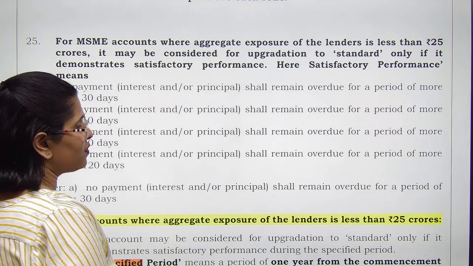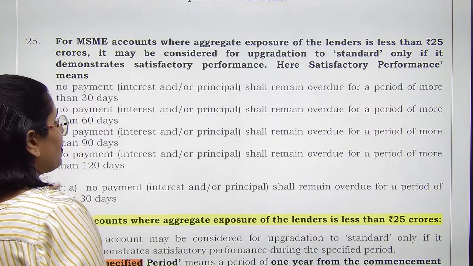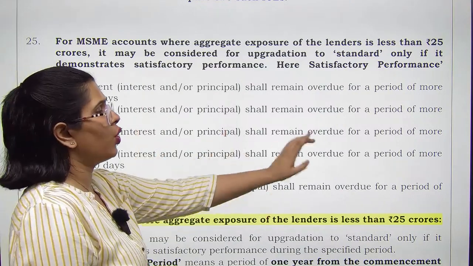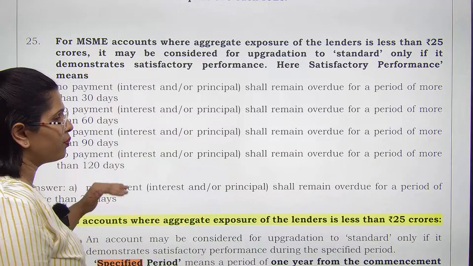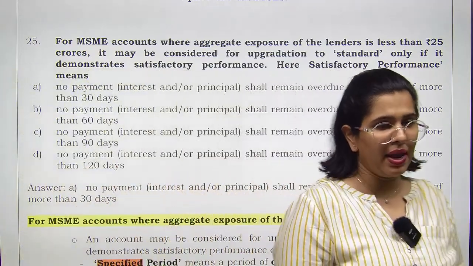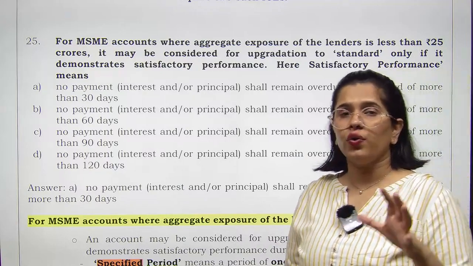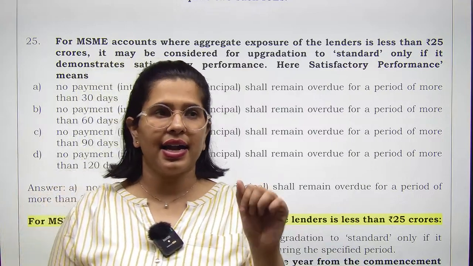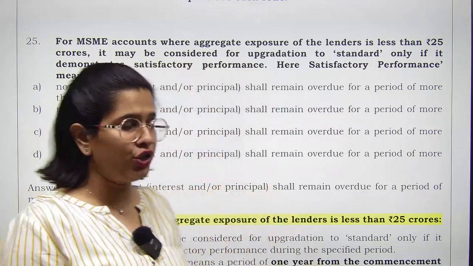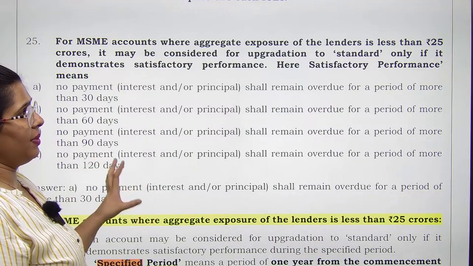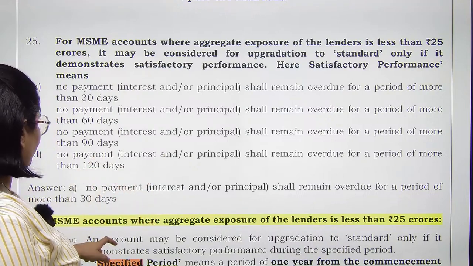If there is satisfactory performance. Satisfactory performance का मतलब क्या? If no payment remains overdue for a period of more than 30 days. अगर 30 दिन के टाइम पीरियड में कोई भी पेमेंट ओवरड्यू नहीं है, then that is something we consider as a satisfactory performance in relation to an MSME. ठीक है? In relation to MSME, that is something we consider as satisfactory performance.